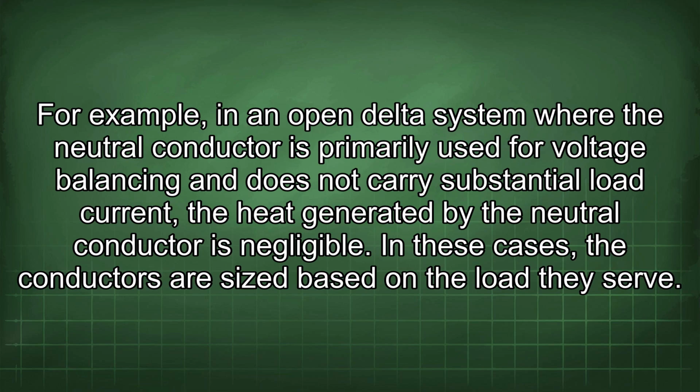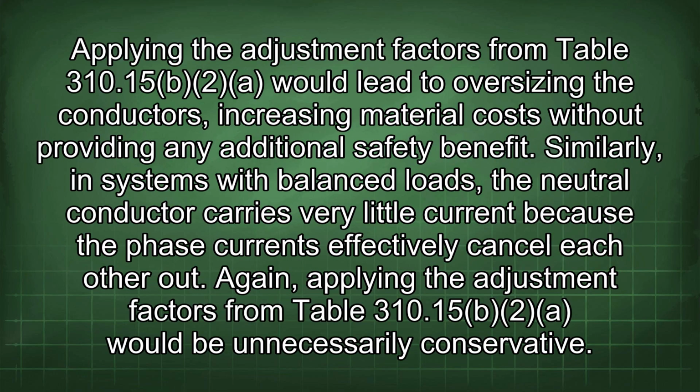In these cases, the conductors are sized based on the load they serve. Applying the adjustment factors from Table 310.15(B)(2) would lead to oversizing the conductors, increasing material costs without providing any additional safety benefit. Similarly, in systems with balanced loads, the neutral conductor carries very little current because the phase currents effectively cancel each other out. Again, applying the adjustment factors from Table 310.15(B)(2) would be unnecessarily conservative.